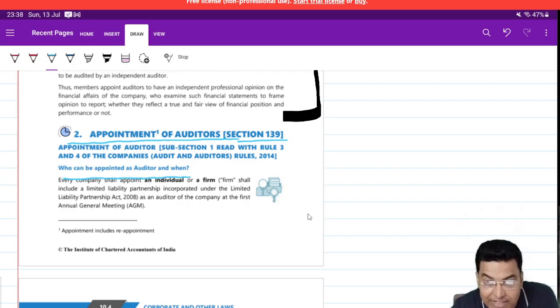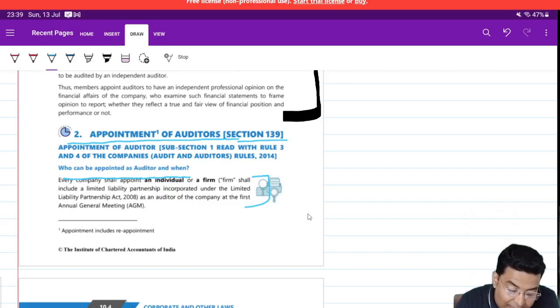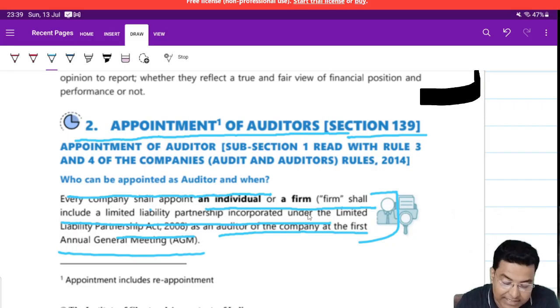This is what I already explained to you. But here I want you to understand the definition and the beauty of law, how to interpret the law and understand the same. And after that I am going to explain it from the point of view of examination. So let's begin: every company shall appoint an individual or a firm, shall include a limited liability partnership under the Limited Liability Partnership Act 2008, as an auditor of the company at the first annual general meeting. Now let's break it down. What is given here?